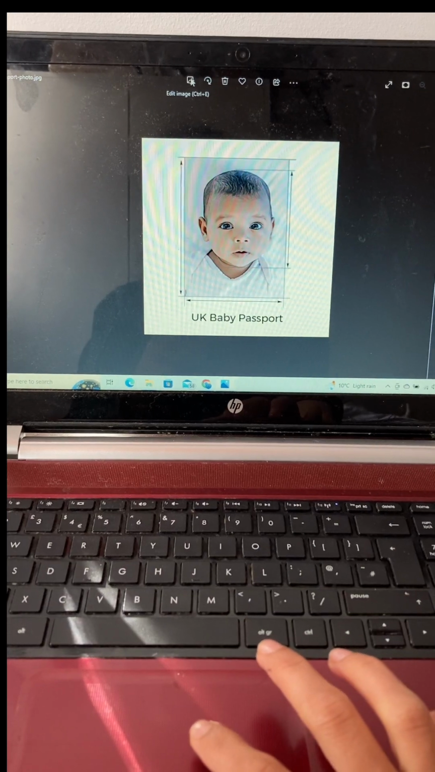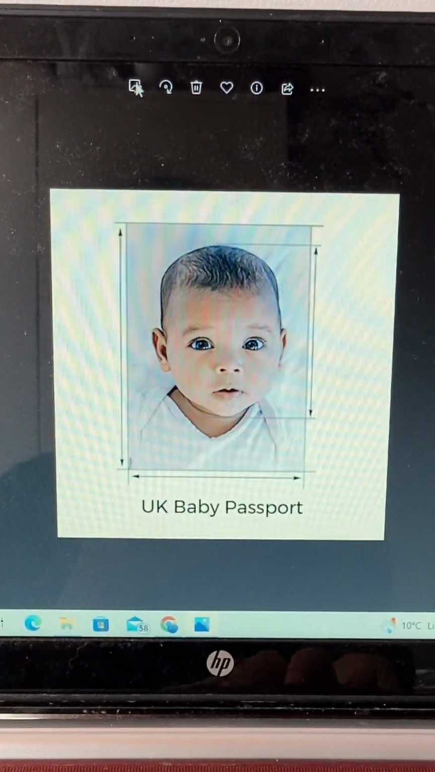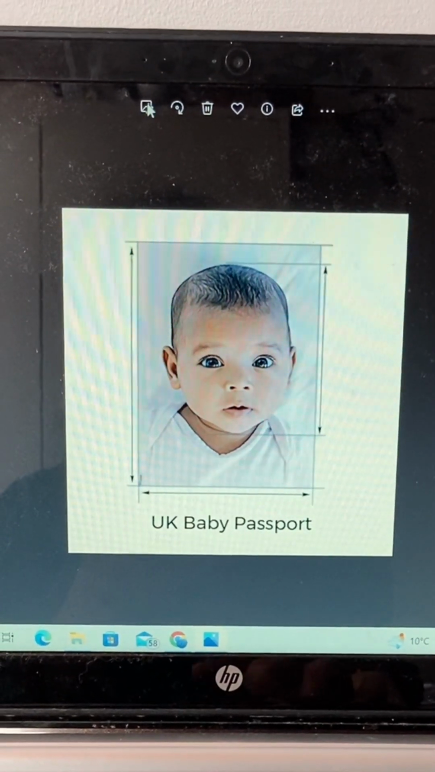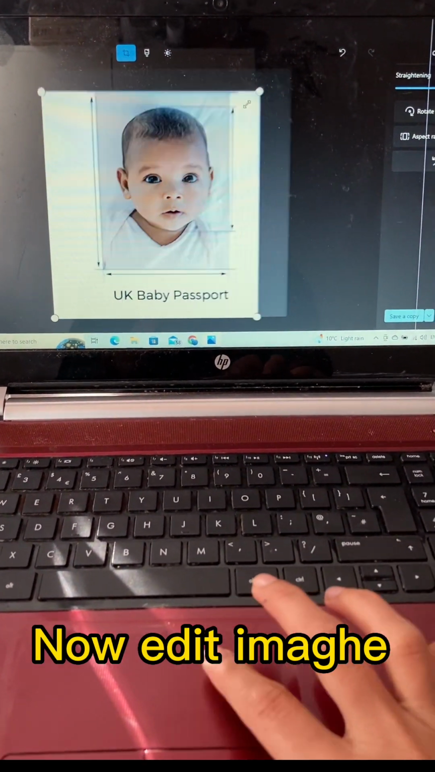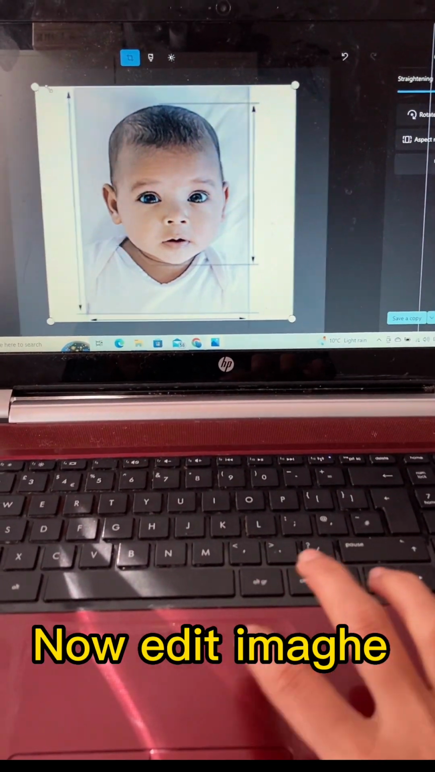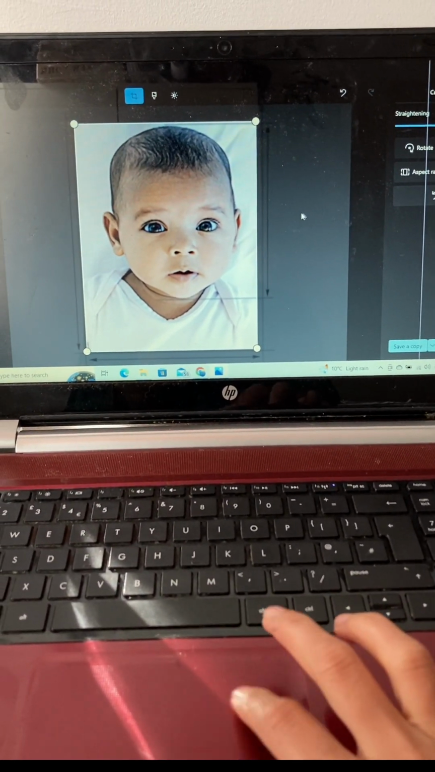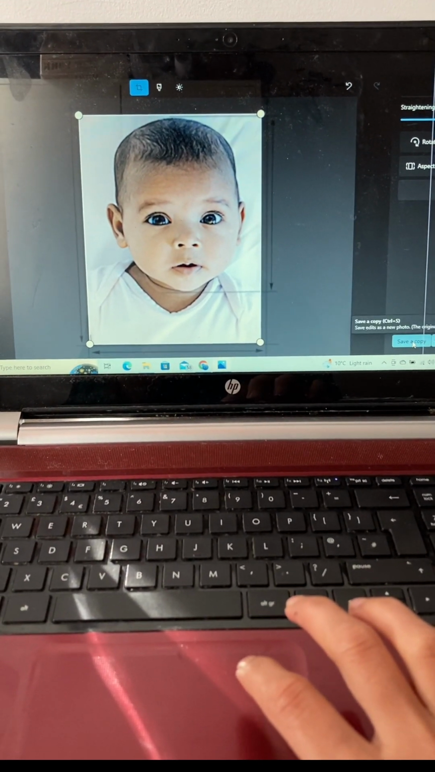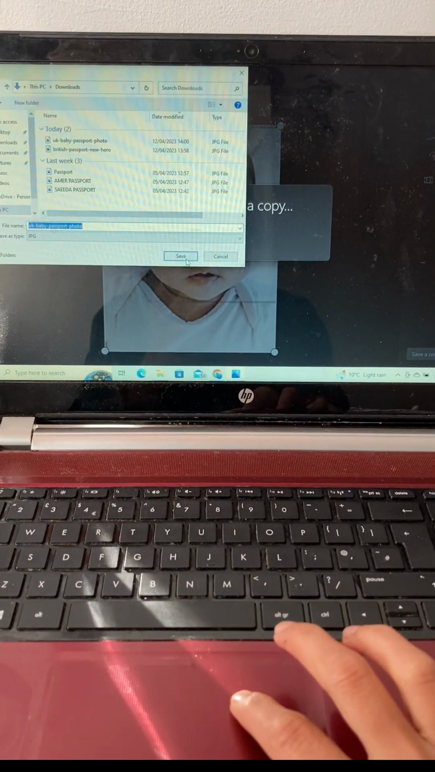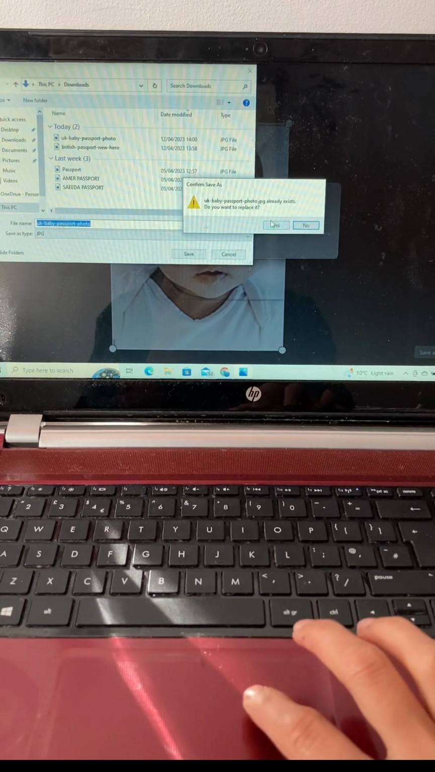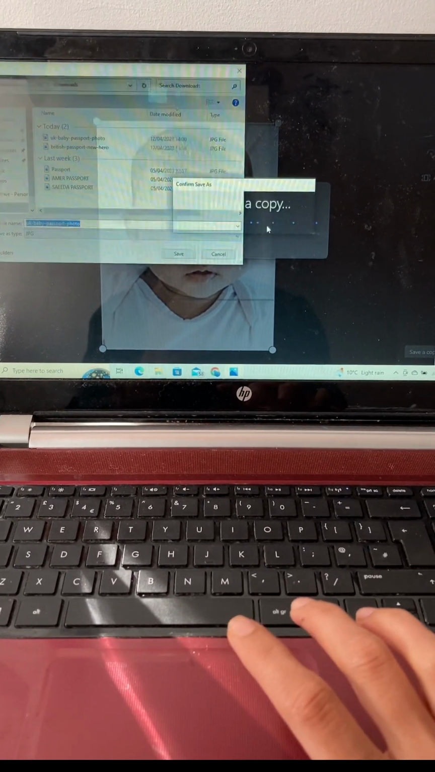After editing the image, you save the copy. When the copy is saved, you go to the resize option and then you can resize your image. Like here, I show you how to edit the image first. Now I start editing the image. The image is edited. Now we can save the copy of the image. As you save a copy, they ask the same question, do you want to save the copy, then you say okay, yes, you want to save the copy. After you save the copy, you go to the resize option.